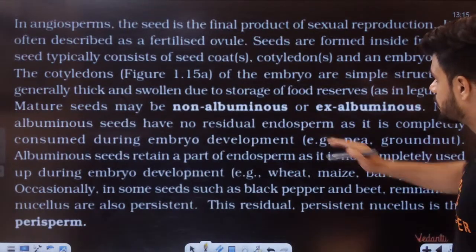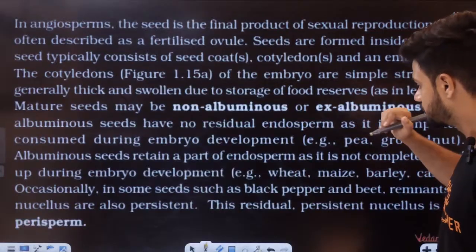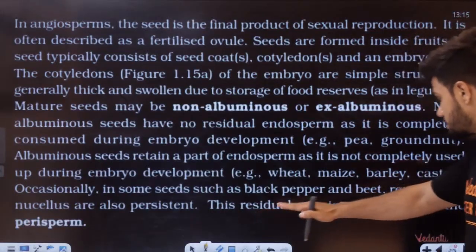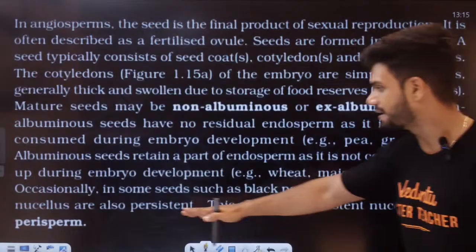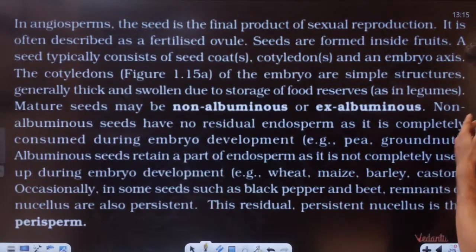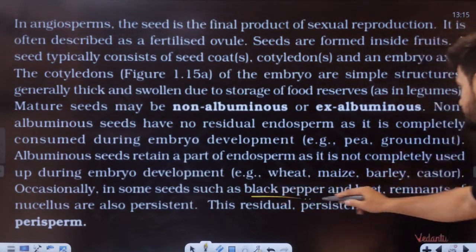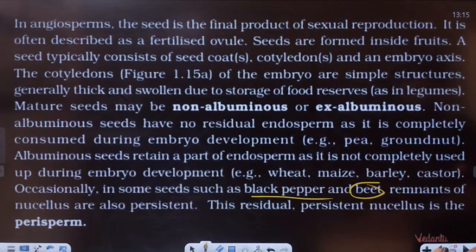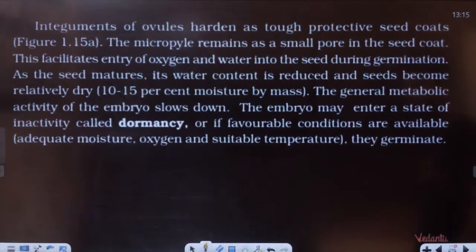See here. We learned about non-albuminous and albuminous seeds here. The residual nucellus is the perisperm. Black pepper and beet, we can get perisperm.